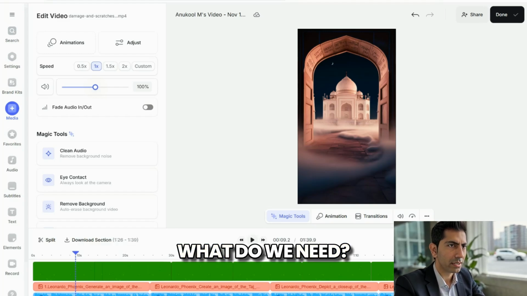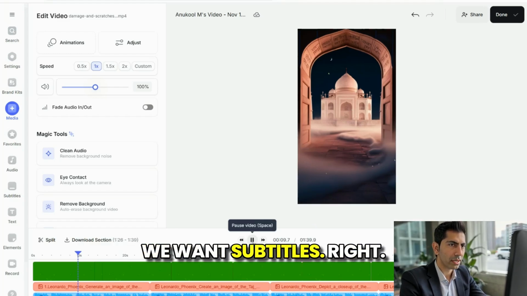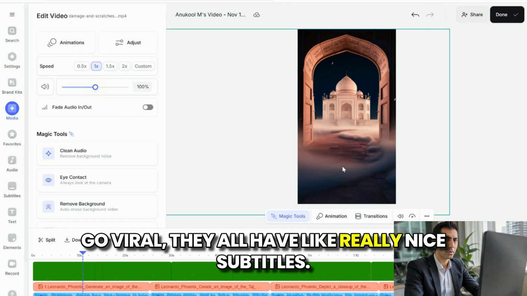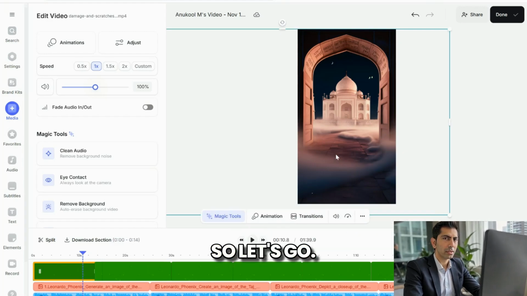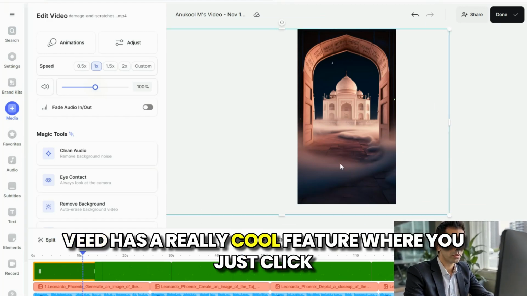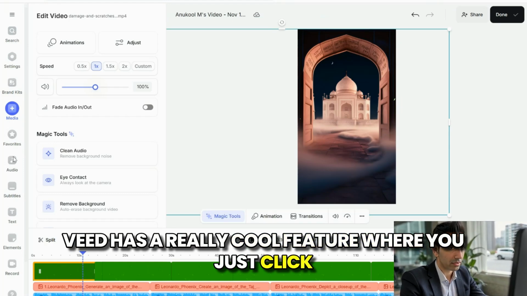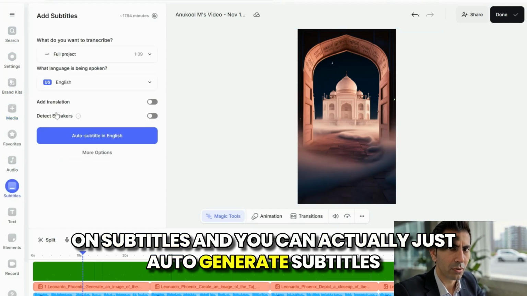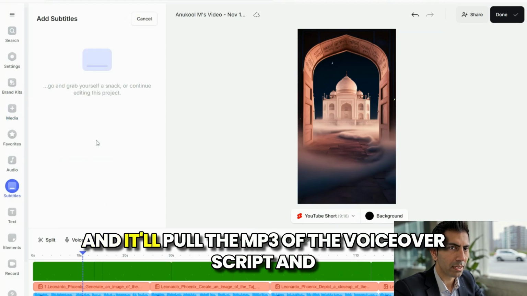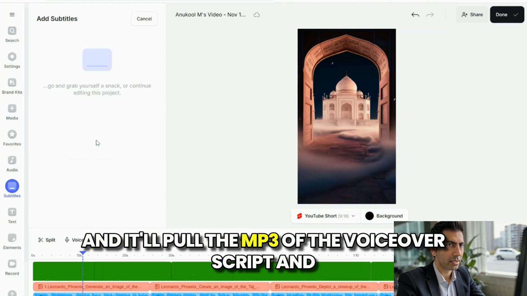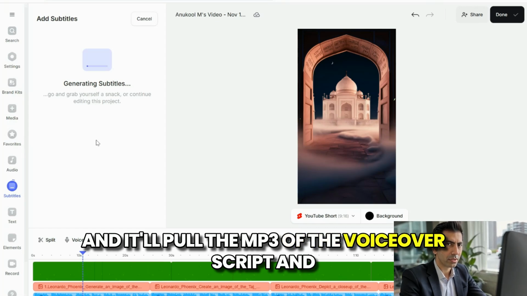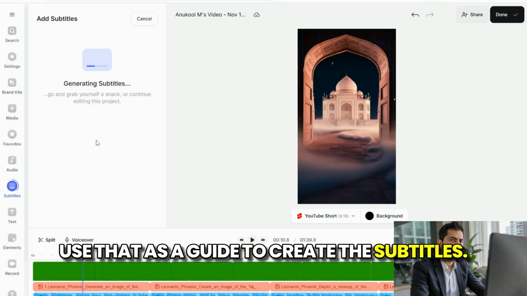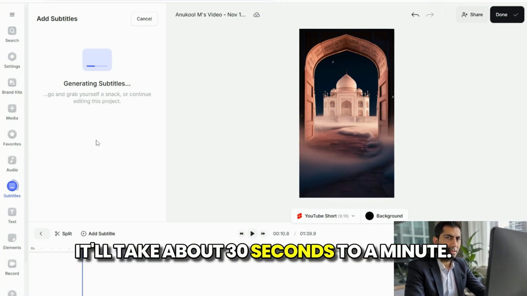What do we need? Faintly glowing inscriptions. We've got one more thing. We want subtitles, right? Like in the shorts that seem to go viral, they all have really nice subtitles. So let's go. VEED has a really cool feature where you just click on subtitles and you can auto generate subtitles, and it'll pull the MP3 of the voiceover script and use that as a guide to create the subtitles. It'll take about 30 seconds to a minute.